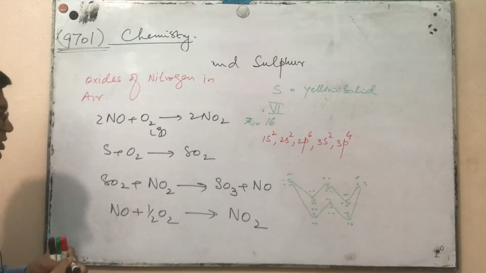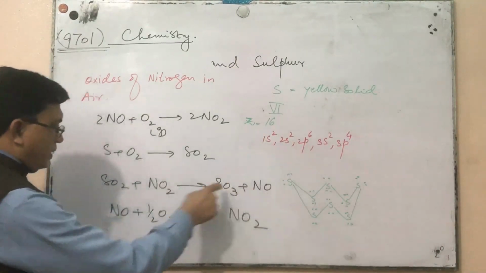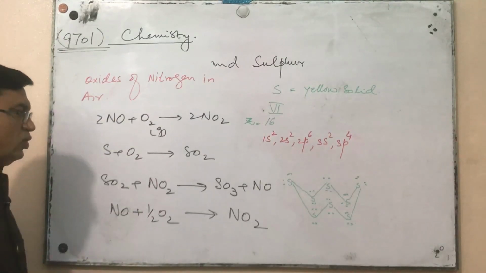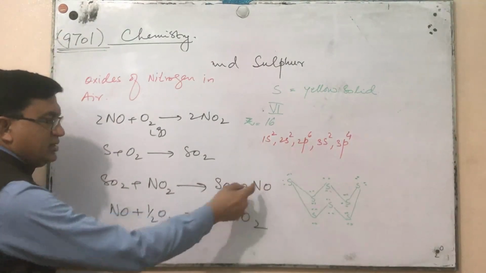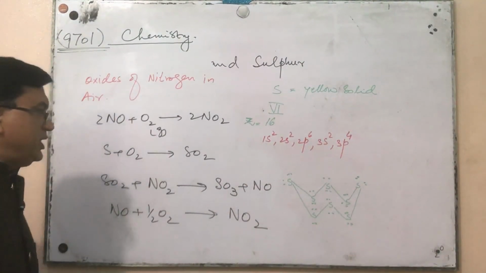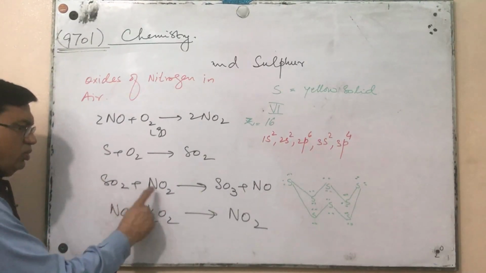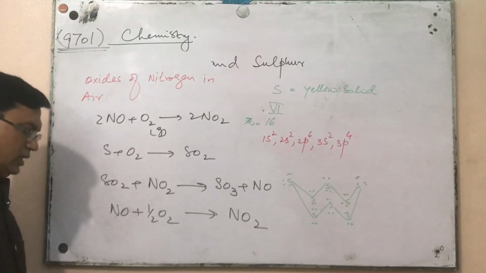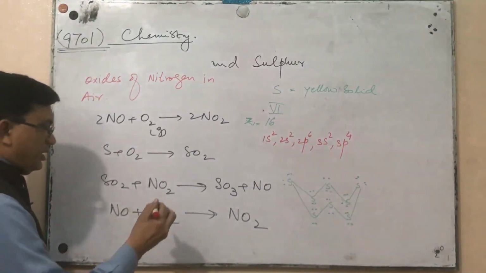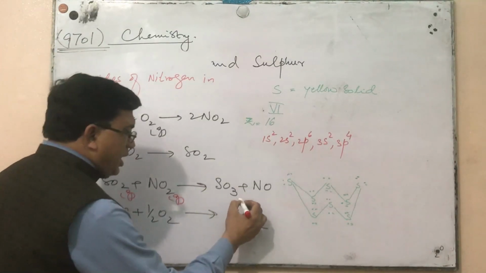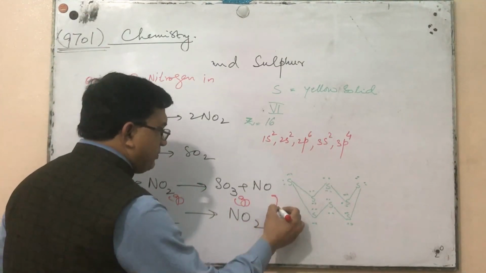It means that the oxides of nitrogen are playing a very vital role as a catalyst. These are examples of homogeneous catalysis in which both of the reactants are present in the gaseous state. They react together and then produce gaseous products.